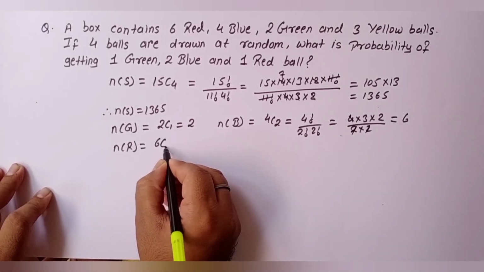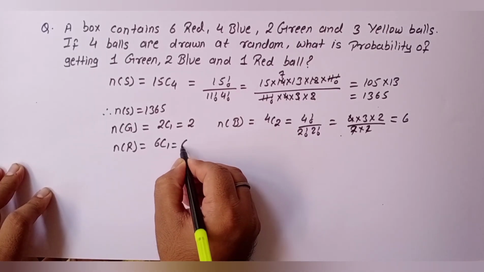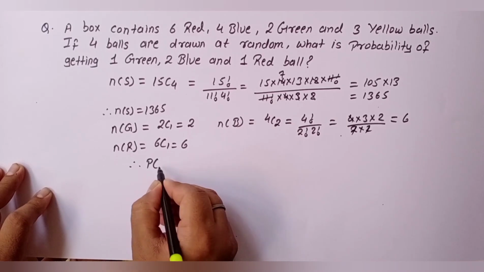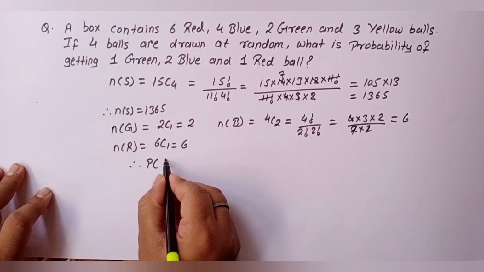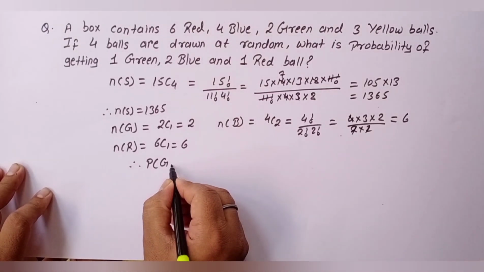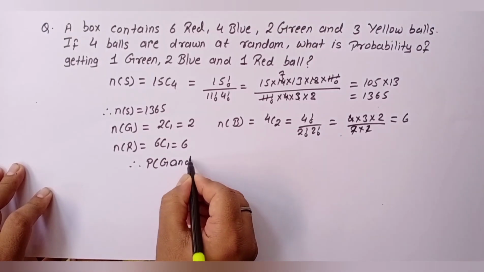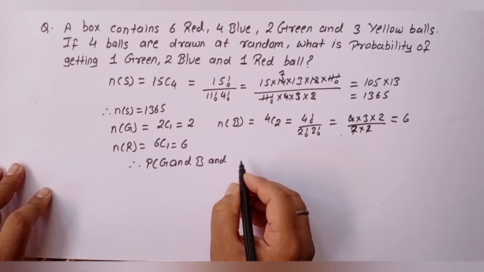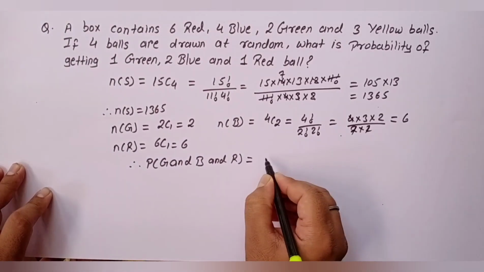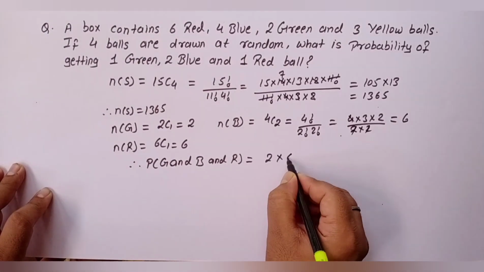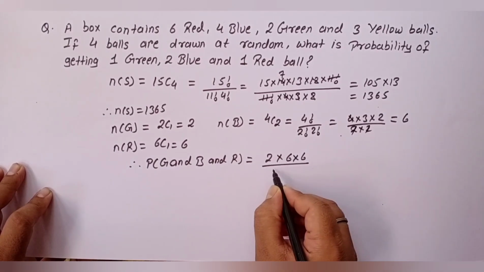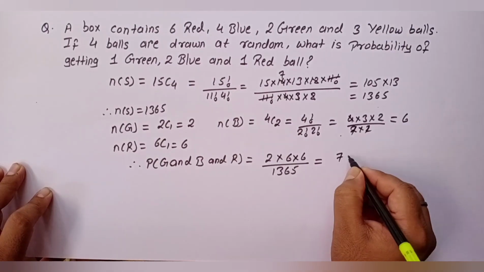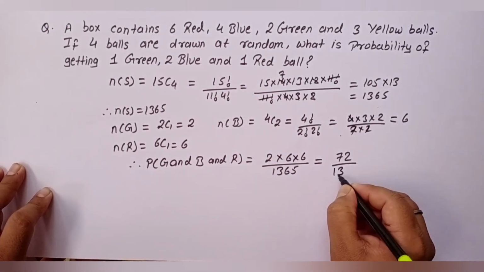Out of 6 red balls, 1 can be selected in 6 ways. Therefore, the probability of getting 1 green, 2 blue and 1 red ball is 2 into 6 into 6 divided by 1365, which is 72 by 1365.